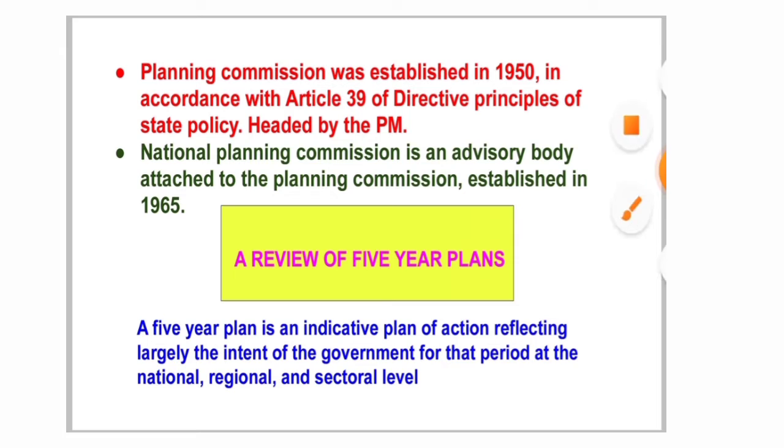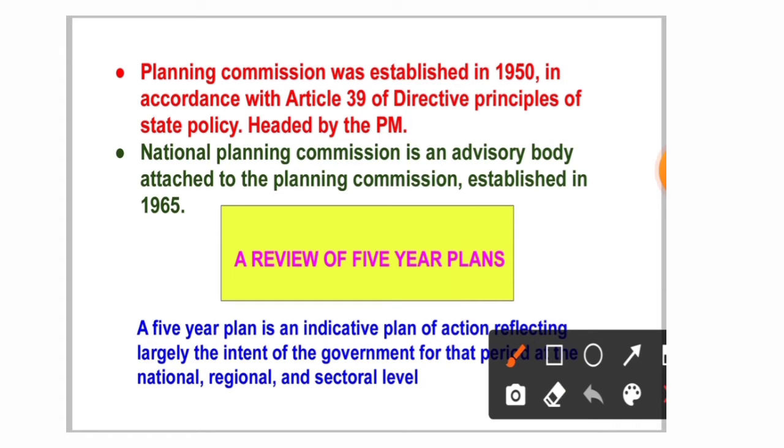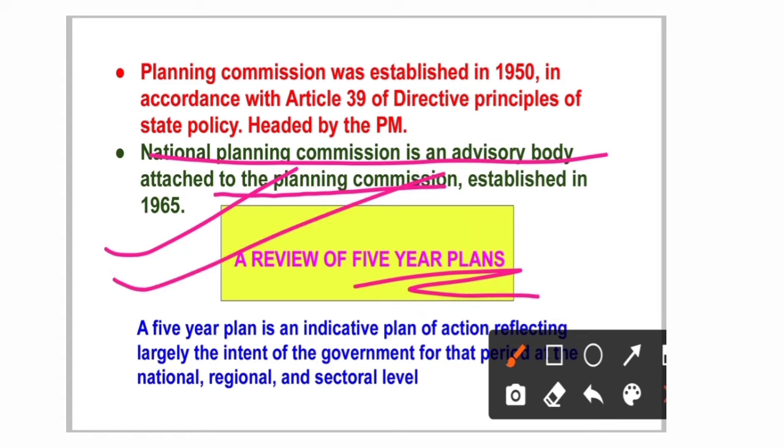We have already known, I guess, that this National Planning Commission is an advisory body attached to the Planning Commission, which was established in 1965. Now, a very important topic: the five-year plans. We are learning about the Planning Commission, so we have to understand the five-year plans in a simplified manner. First of all, the five-year plan is a plan of action.